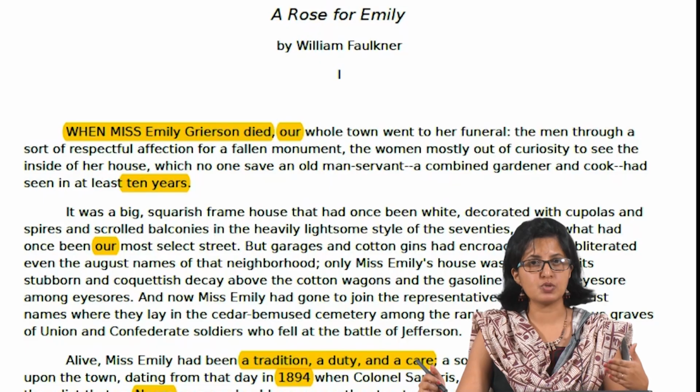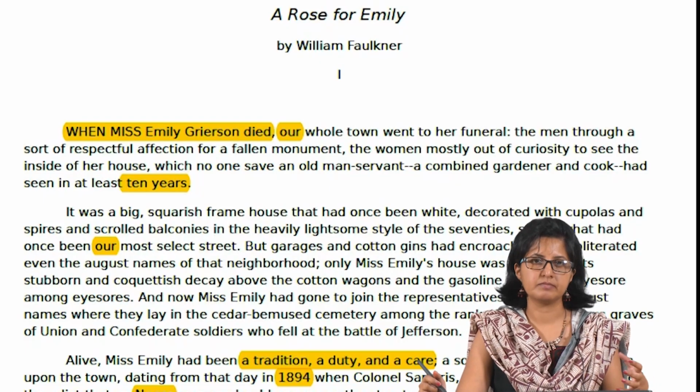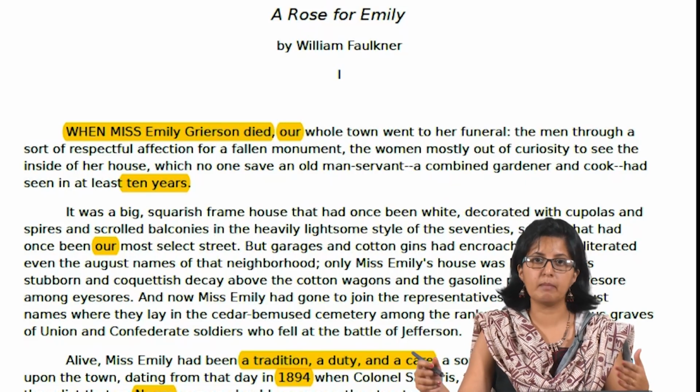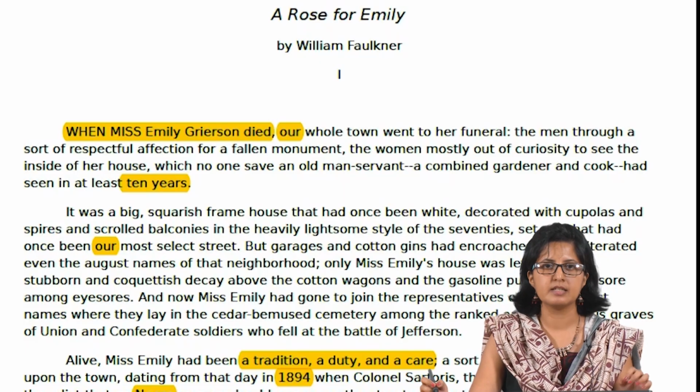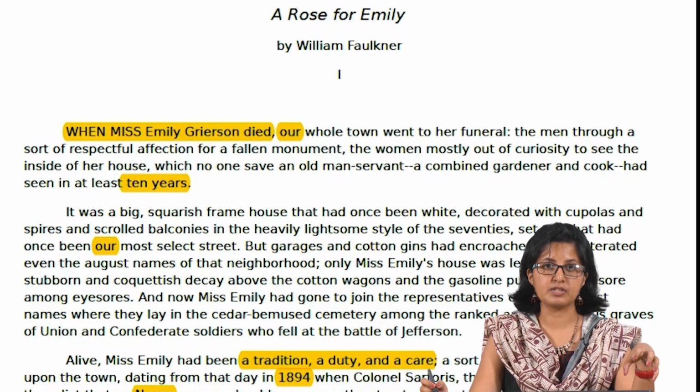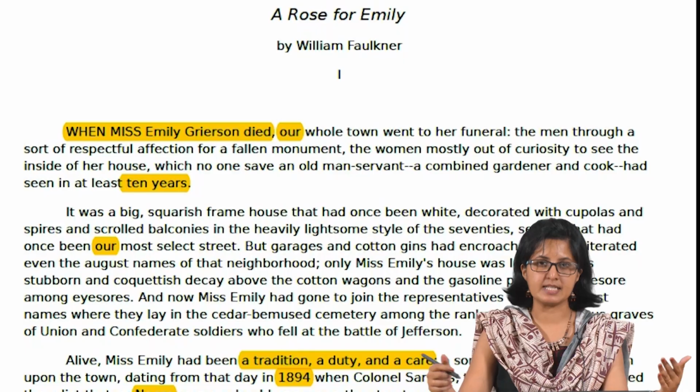The narrator is also telling us about what the entire county, the entire province perhaps, thought about Emily and her life. And in the first paragraph, we also get to know that Emily's house itself is this major attraction in that area, and nobody has seen that house at least in the last 10 years.